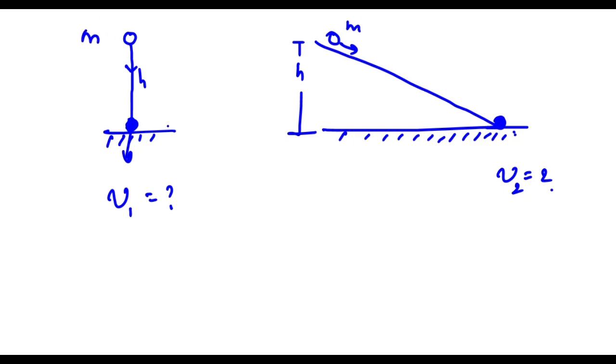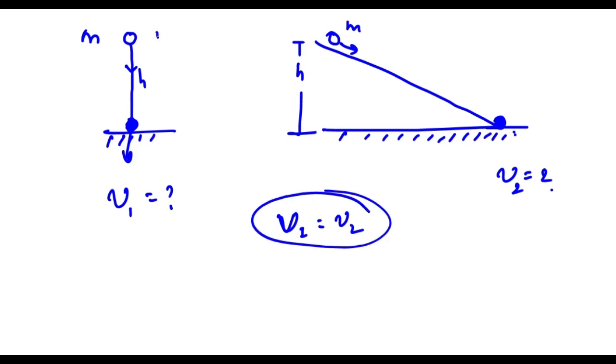You can try by yourself, and for your reference I can say v1 and v2 should be the same, because the potential energy here is mgh and here potential energy is mgh, and in both the cases these potential energies are being manifested into kinetic energies at these positions. So you can continue by yourself and you will arrive at v1 equals v2.